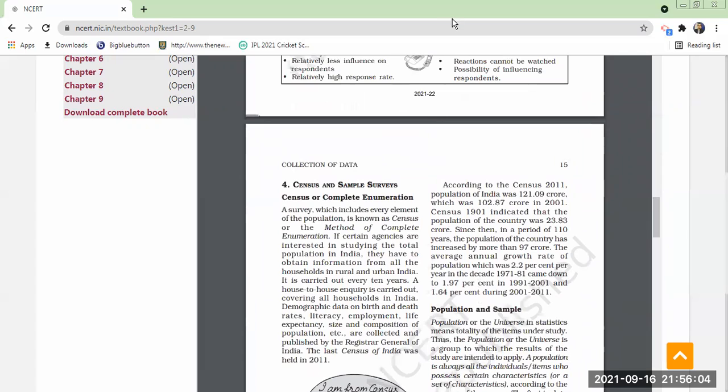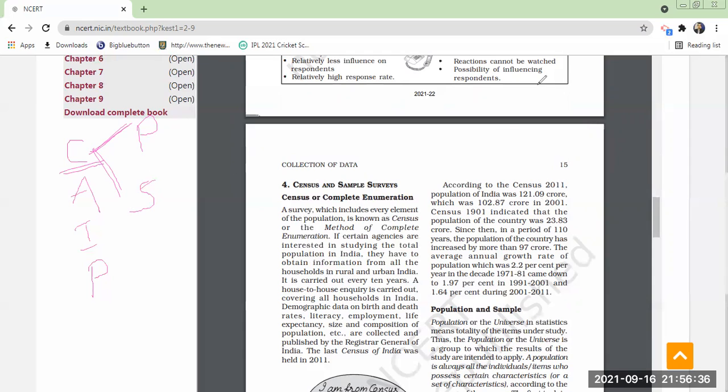Okay, you see, I mentioned the serial order of statistics. The definition I mentioned: collection of data, analysis of data, interpretation of data, and presentation of data. See, data collection may or may not be in your book; I did not see. Actually, collection of data can take place in two ways. One is primary data. Another one is secondary data. Yes, sir. They have given.